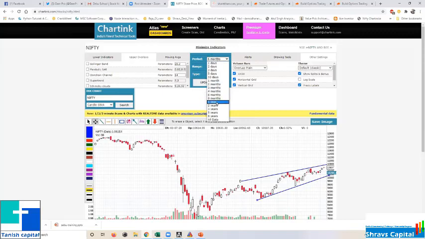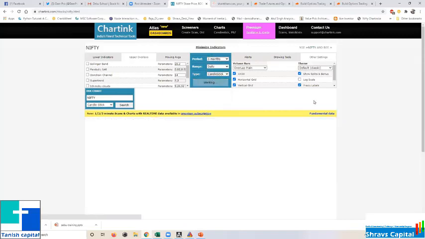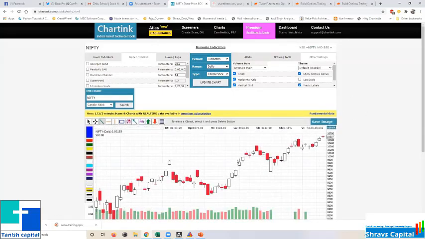Let's say from one of the channels you are following, or from one of the experts, you are getting this chart. What does this mean? It means there is some resistance here. If this resistance breaks, somewhere it will go, or from here it can come down, right? That's the inference you can get.